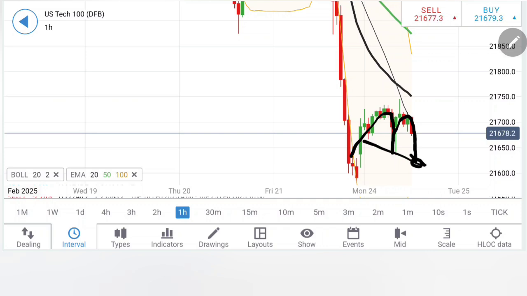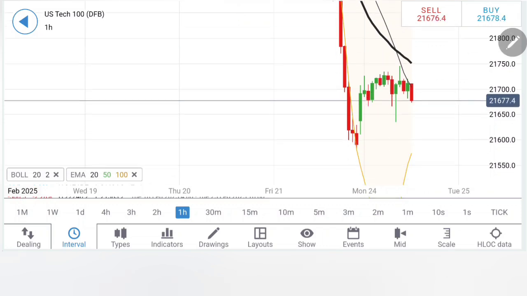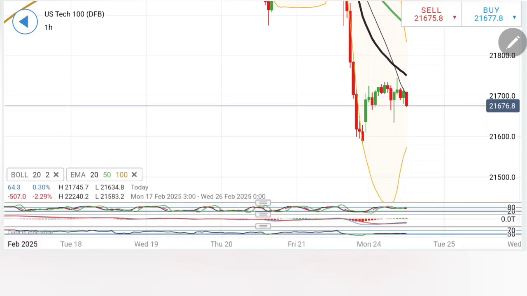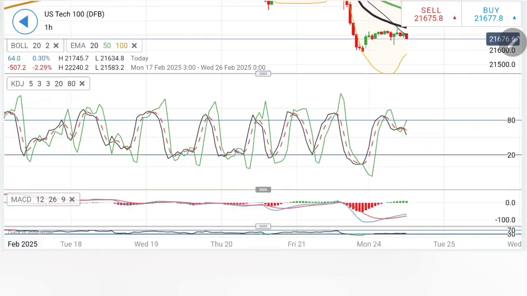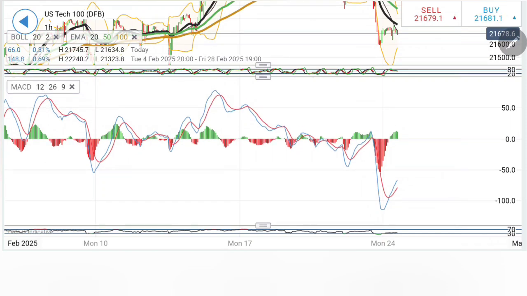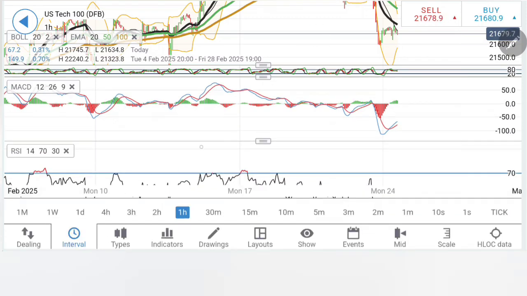Else what's happening? Retracement, then a dip, and then a retracement. It may try to move towards lower lows, and any move below 21,600, 580 is a clear sign of more bearishness, which can in fact take it all the way towards 21,500 and 21,400 levels as the next targets. Indicators are trying to cool down. See, MACD after the crossover is trying to trade with moderate bullishness, but it is very early to say, because it is trying to bounce back. However, the strength is not very visible, so wait for it to retrace or crossover again. Right now it is on the buy side. RSI is almost at bottom.